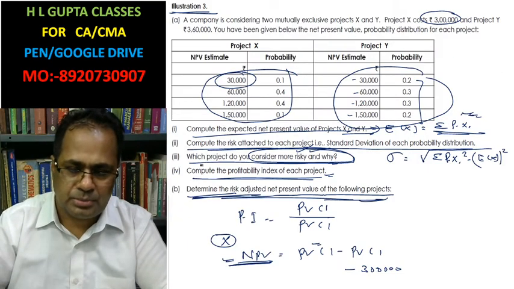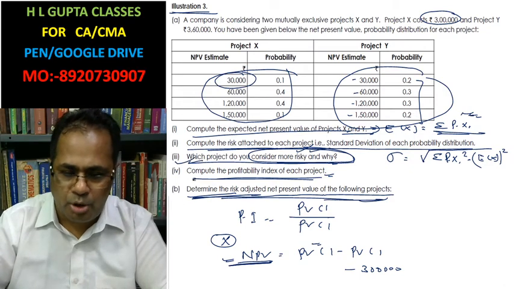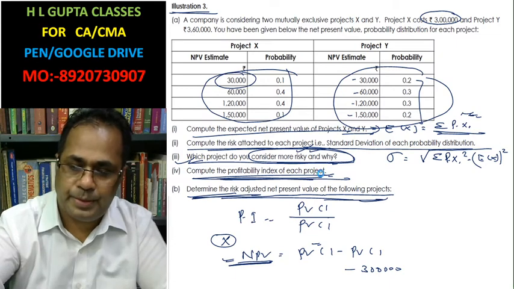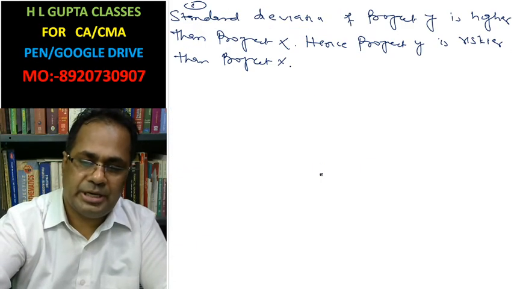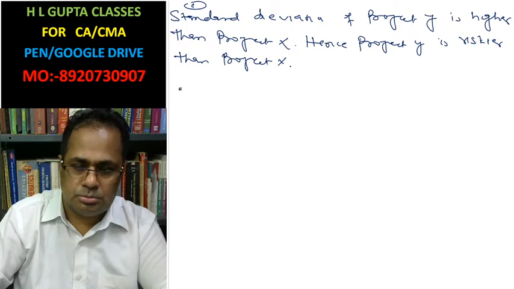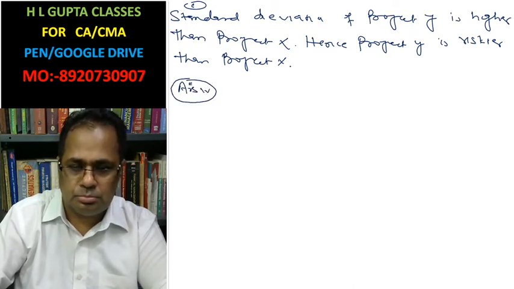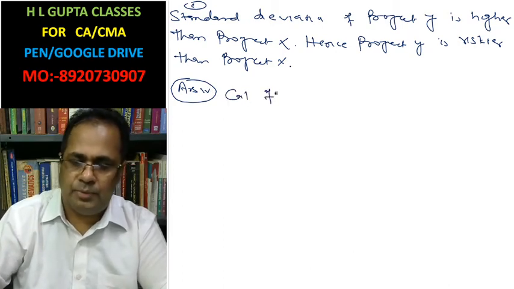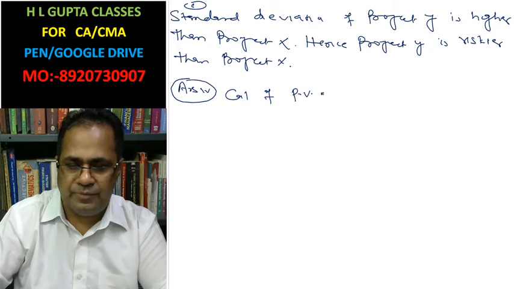Now what is in the fourth part? Third part, compute the profitability index of each project. Answer of fourth part: calculation of present value of cash inflow.